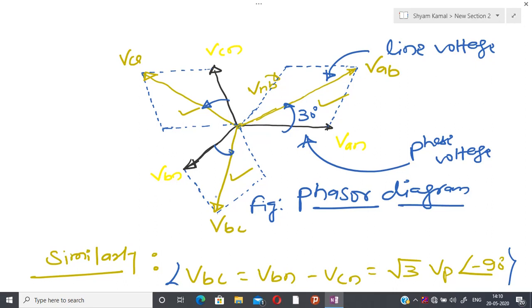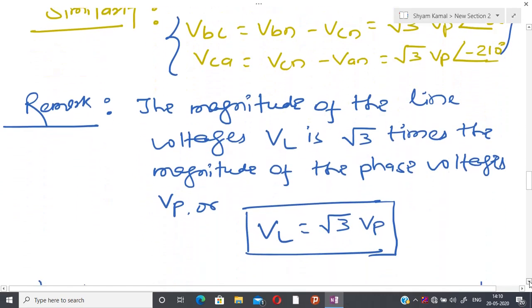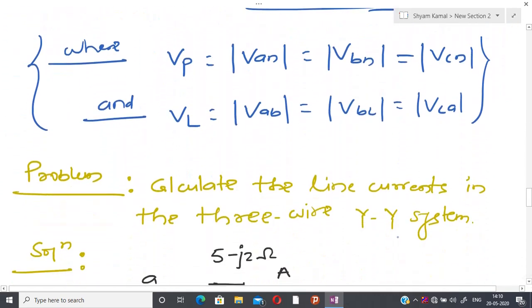If you see two consecutive line voltages, it is possible to show that they differ by 120 degree. So let us write it in the form of a remark, because in this way things become more clear.